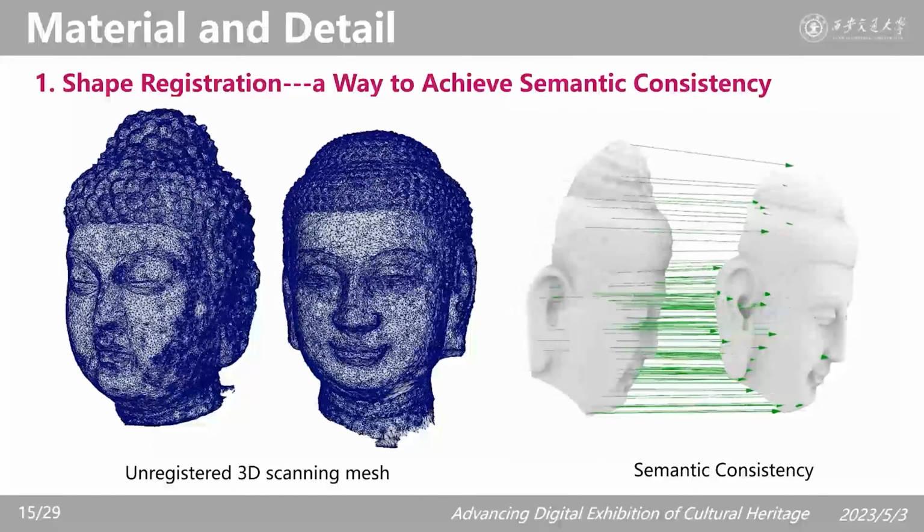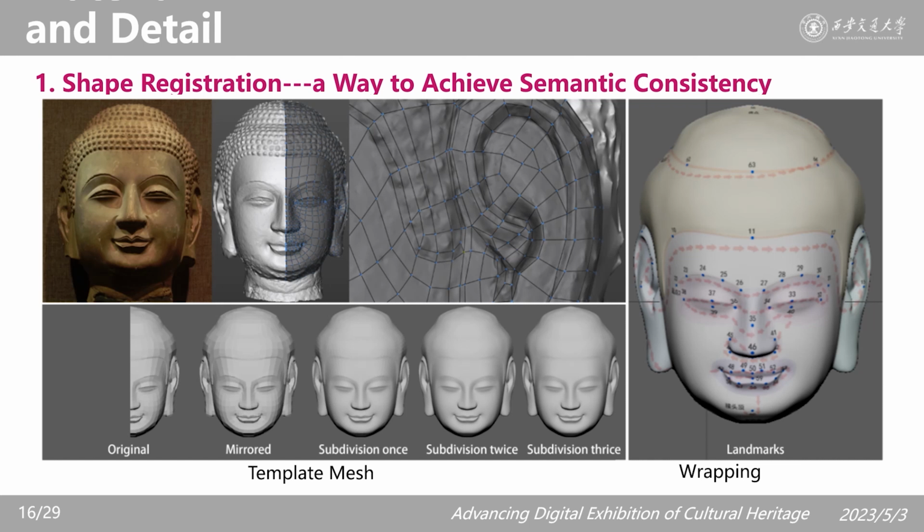3D shape registration is still a challenging task for computer vision science, even in the well-studied field of face recognition. Here, we provide a hybrid method for Buddha head shape registration, involving shape wrapping and interactive modification.